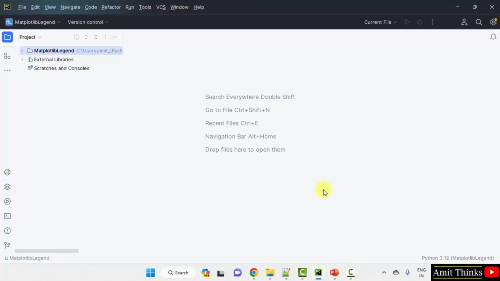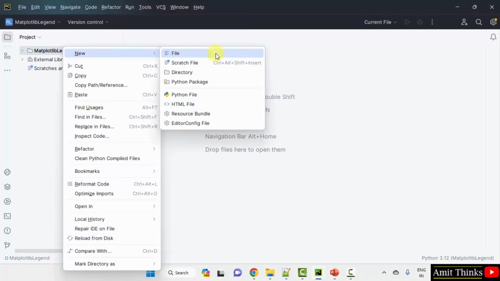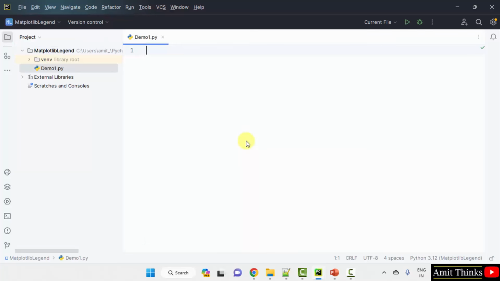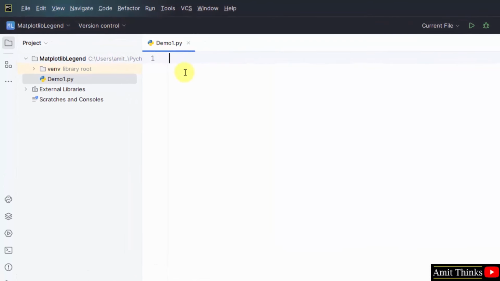We have created the project. Now we will create a new Python file for our legend example. Right click, new, then click the Python file. Enter the name of the Python file. Let's say I'll add demo1. When I press enter, it will automatically add a .py extension because Python file is selected by default. Here it is. And when you keep the cursor, the location of the file will also be visible. We have written the comments also.